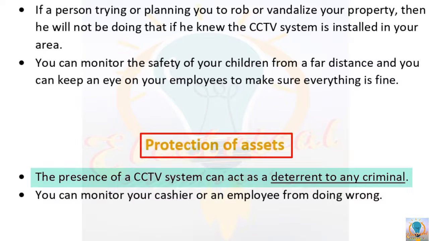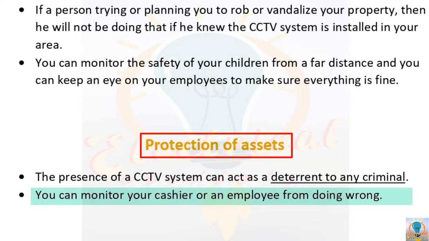Okay. Next, if you doubt your cashier is doing something wrong, you can install a camera near the cash counter to monitor him. Or if you suspect that any of your employees in your store broke one of the precious items and everyone is denying the incident, you can come to know the truth by the CCTV footage. And the CCTV system will not only provide you footage, but more than this, your employees will be very serious about their responsibilities if they know you are watching them.